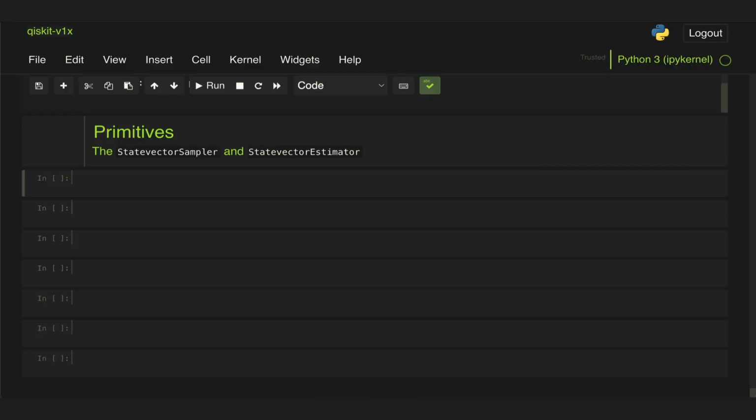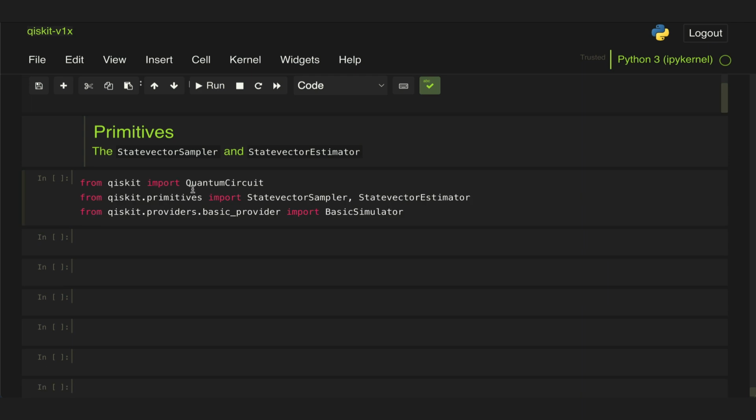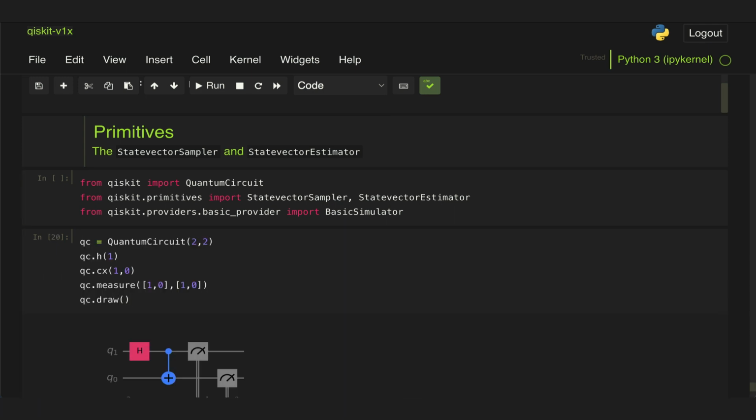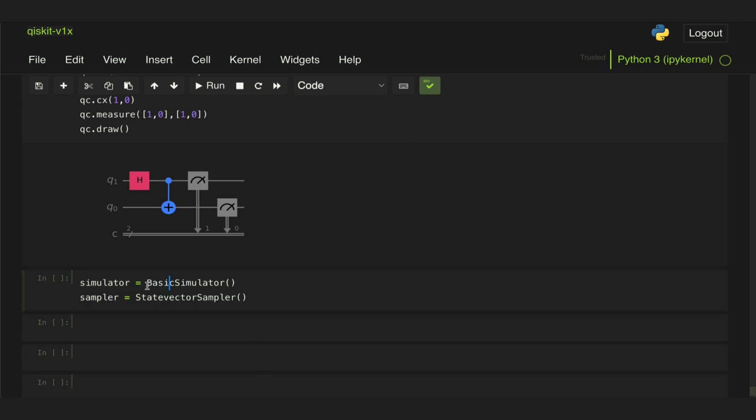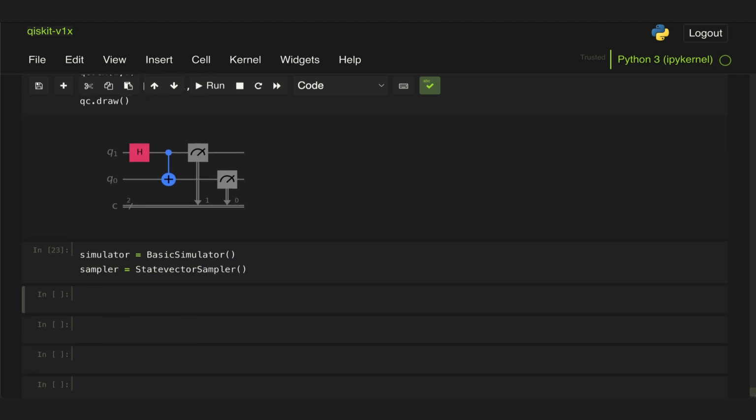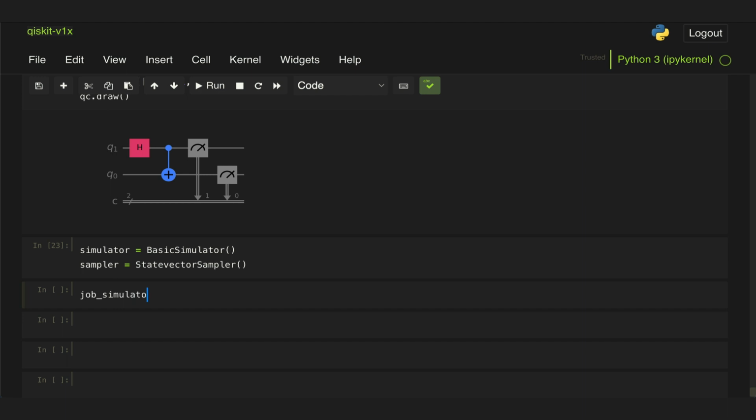simulator. So let's start by just importing the quantum circuit class and both the StatevectorSampler and the StatevectorEstimator, and for comparison, also the basic simulator. Let's create a simple 2-qubit circuit, and then let's define our simulator object using the basic simulator, and then a sampler object using the StatevectorSampler. Now, as before, we can define a job for our simulator by just doing simulator.run, passing the circuit, and the